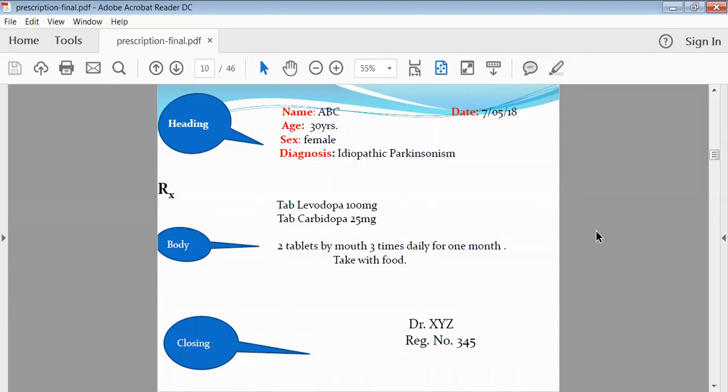Then the next one is the Rx. Then the body. In the body, Rx is the superscription. Then the name of the tablet, like here I have shown the levodopa tablet, then the carbidopa tablet, then the dose of that tablet, and the timings of that tablet, that is, how many times the patient should take those tablets. Then in the closing there should be the name of the doctor, registration number, and address. And uppermost there is the date. Okay.